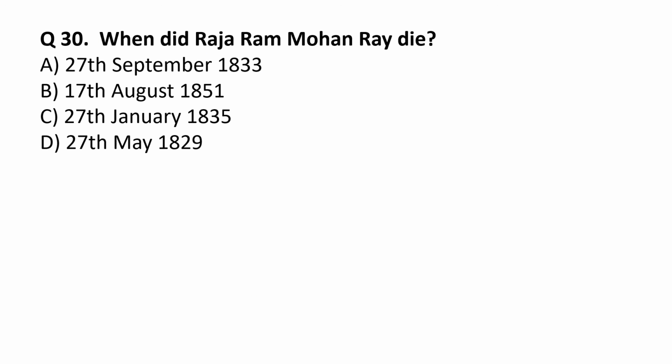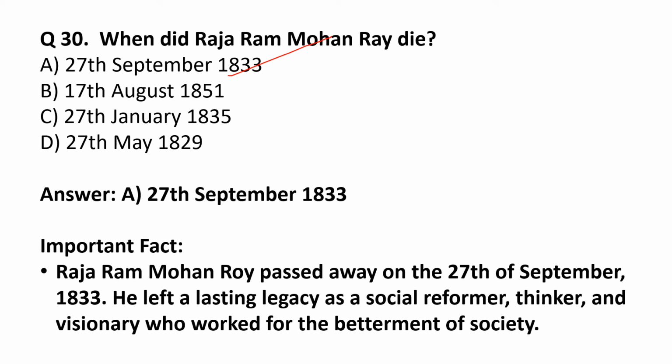When did Raja Ram Mohan Roy die? On 27 September 1833. The correct option is option A. Raja Ram Mohan Roy passed away on the 27th of September 1833. He left a lasting legacy as a social reformer, thinker, and visionary who worked for the betterment of society.